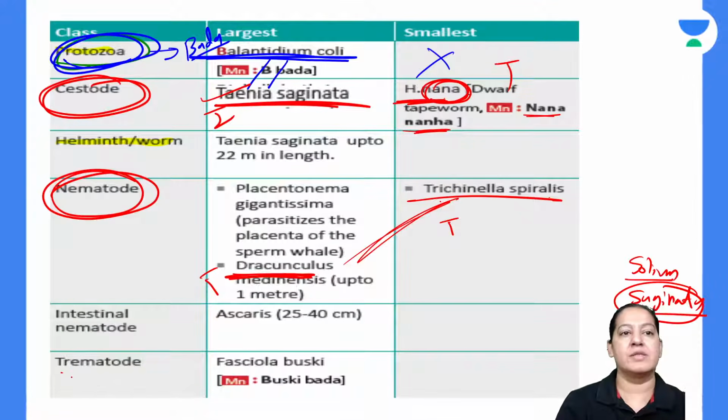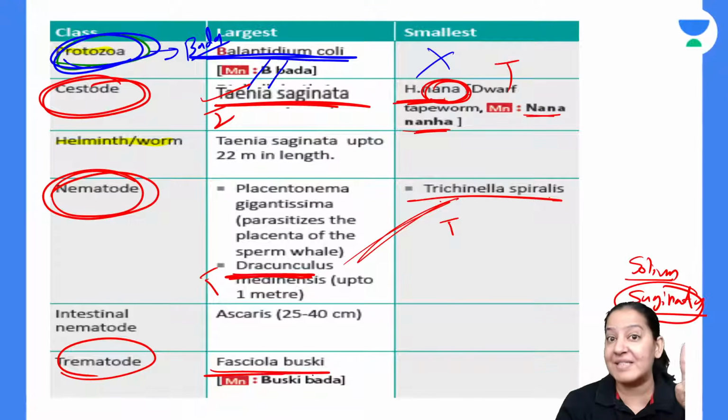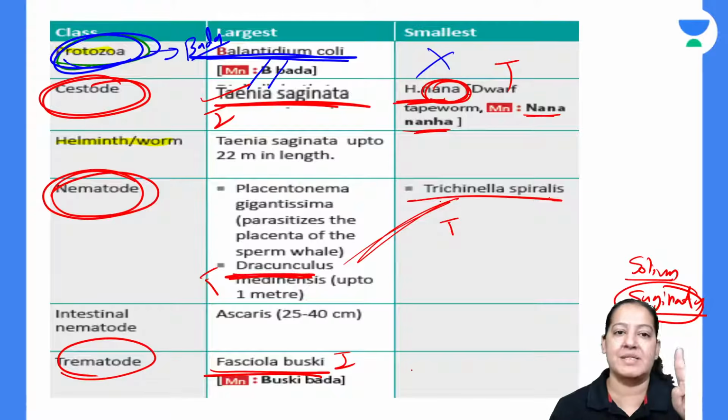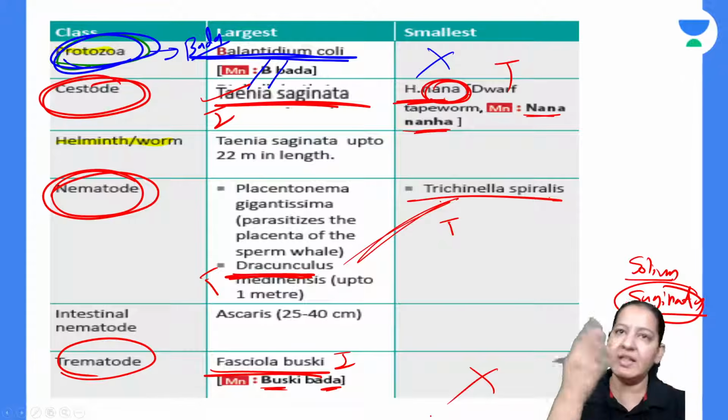Let me come to trematodes. In trematodes, the largest is Fasciolopsis buski. Buski was intestinal. It is not Fasciola hepatica, it is Fasciolopsis buski. Buski, B for bada. There is no smallest here. So that's done for all three categories.